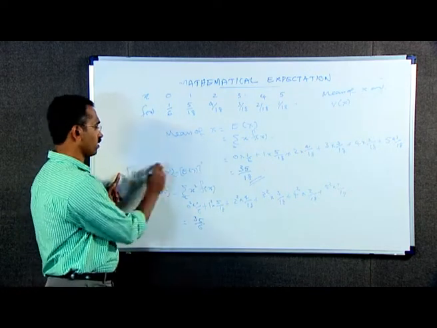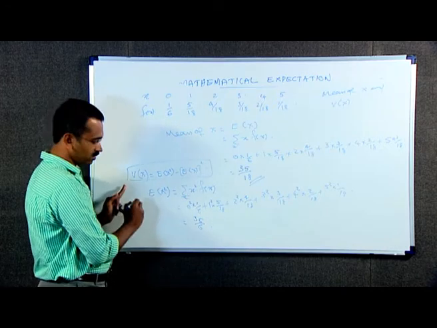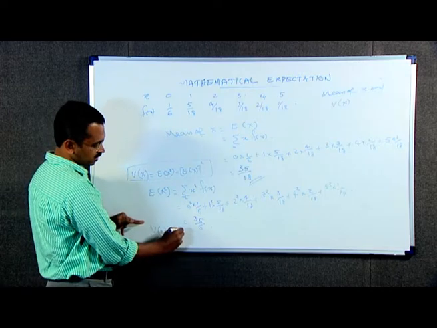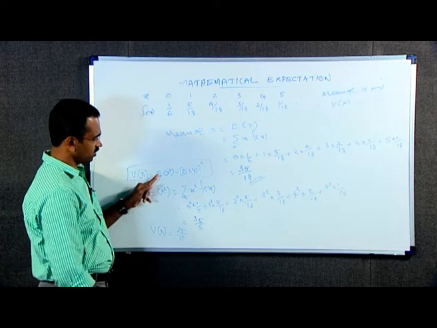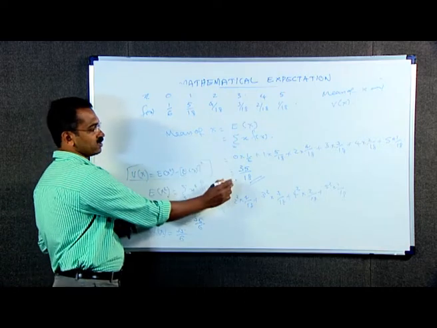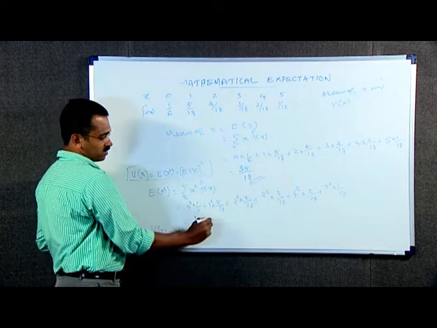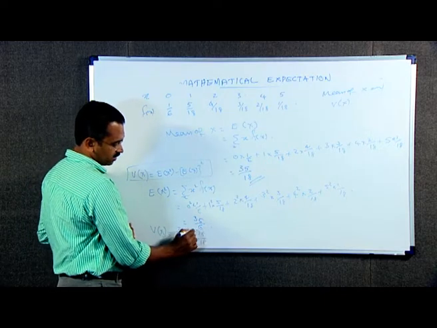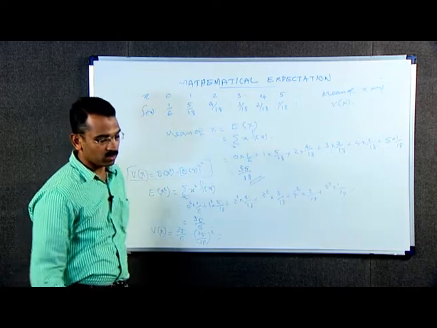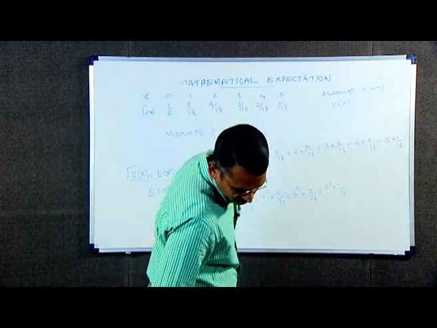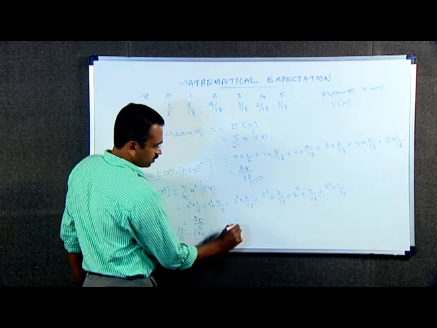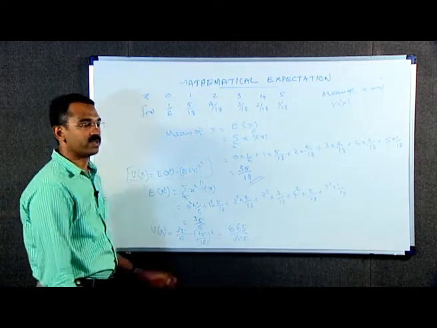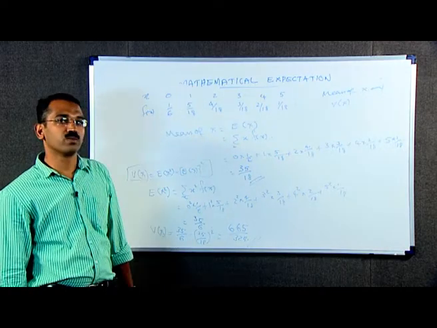Therefore, by using this definition of variance, we get variance of x is equal to E of x square, which is 35 divided by 6, minus E of x whole square. E of x is the mean of x, that is 35 divided by 18, (35 divided by 18) the whole square, which is equal to, on simplification, we get 665 divided by 324, which is the variance of the corresponding probability function.